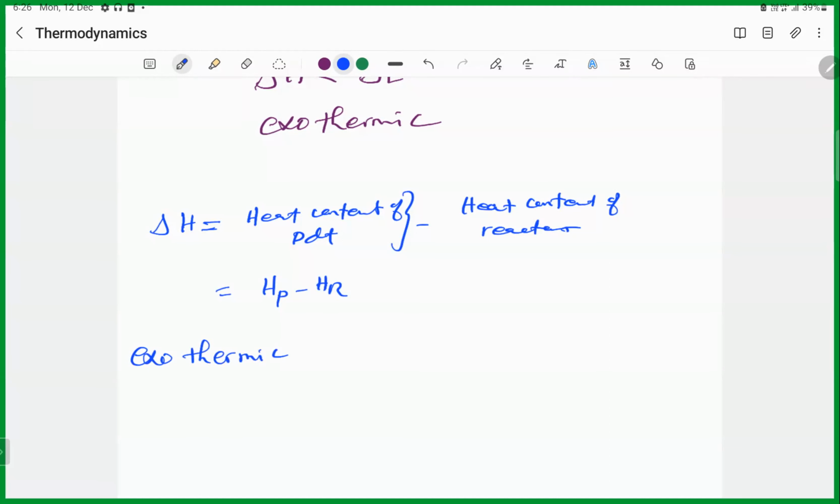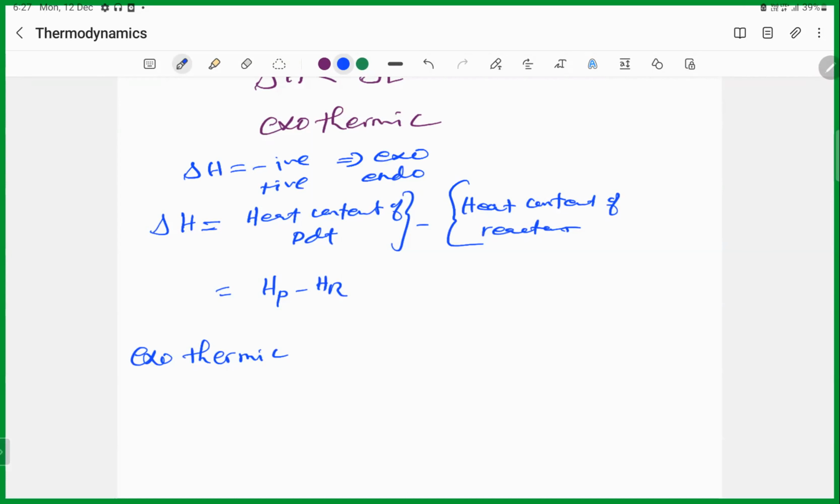Positive is endothermic. When will it be negative?